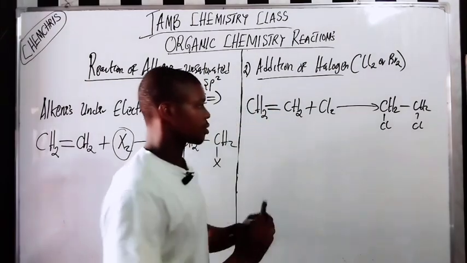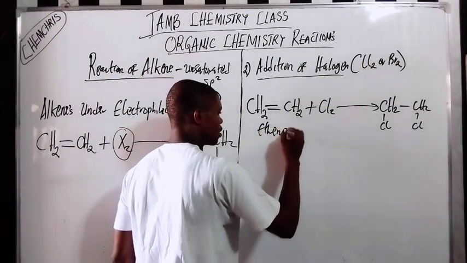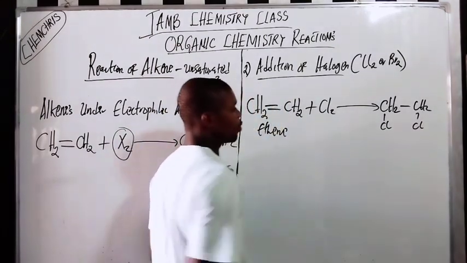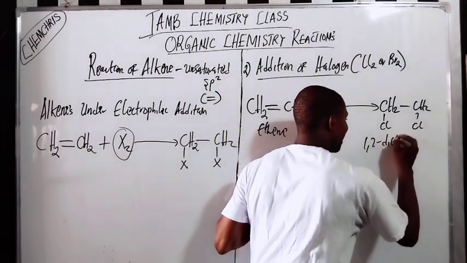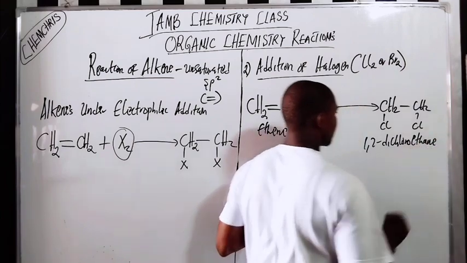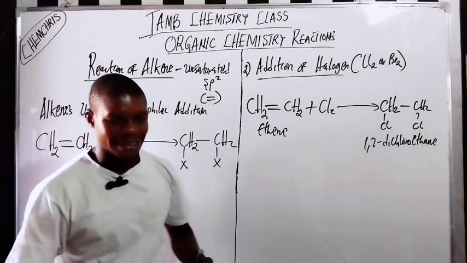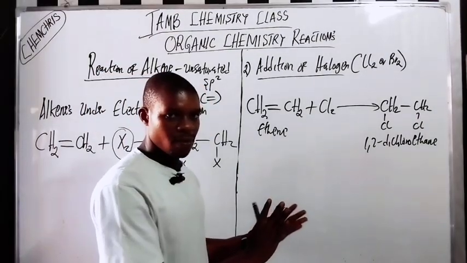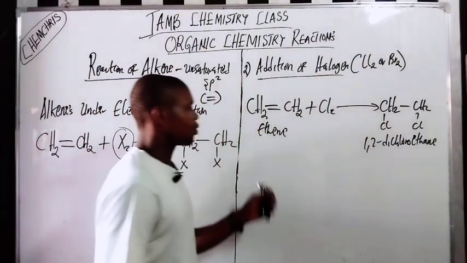Can you see that? Here we have ethene, here we have chlorine gas. So what will be the name of this compound? The name of this compound is going to be 1,2-dichloroethane. These are what they react. They don't react more than this.